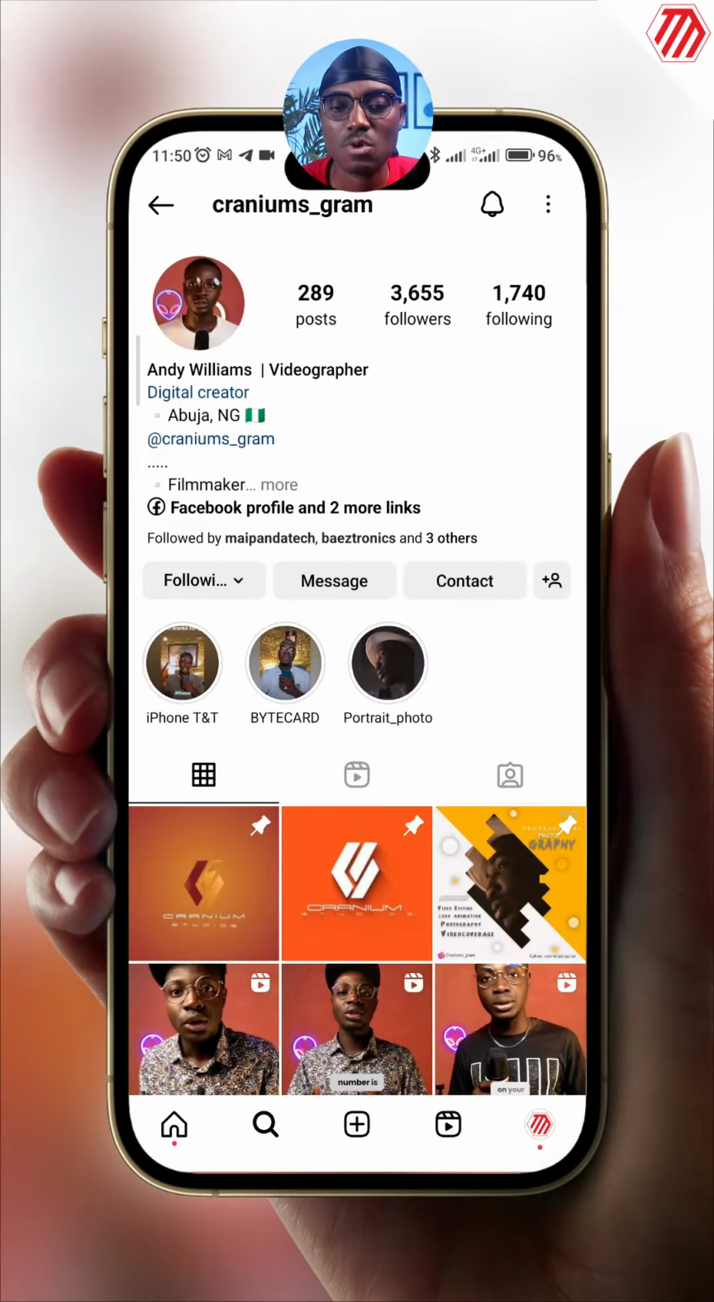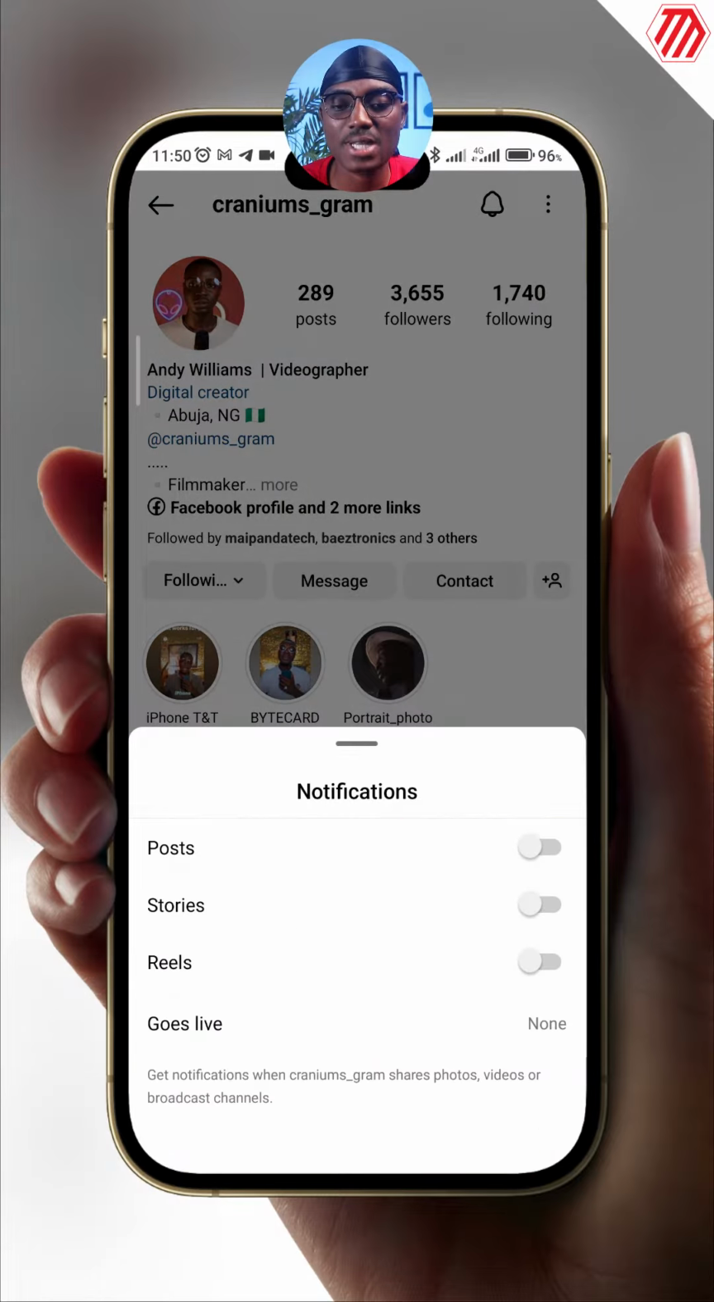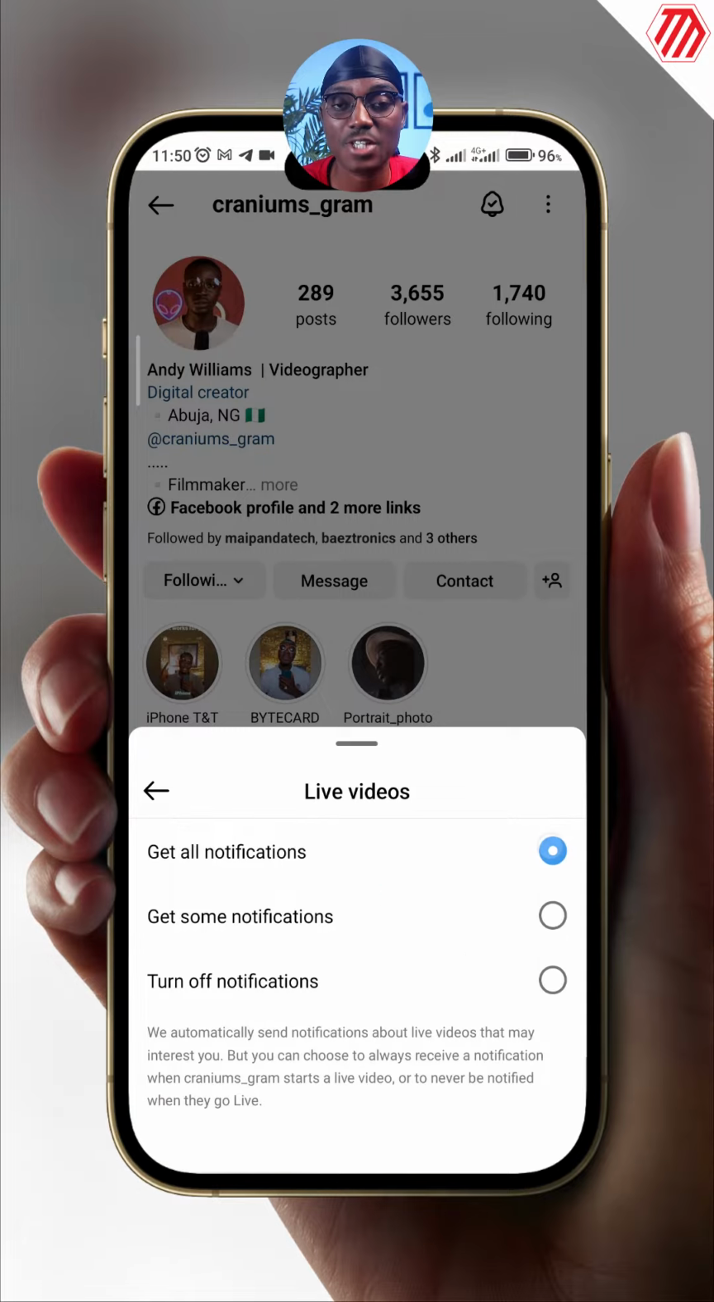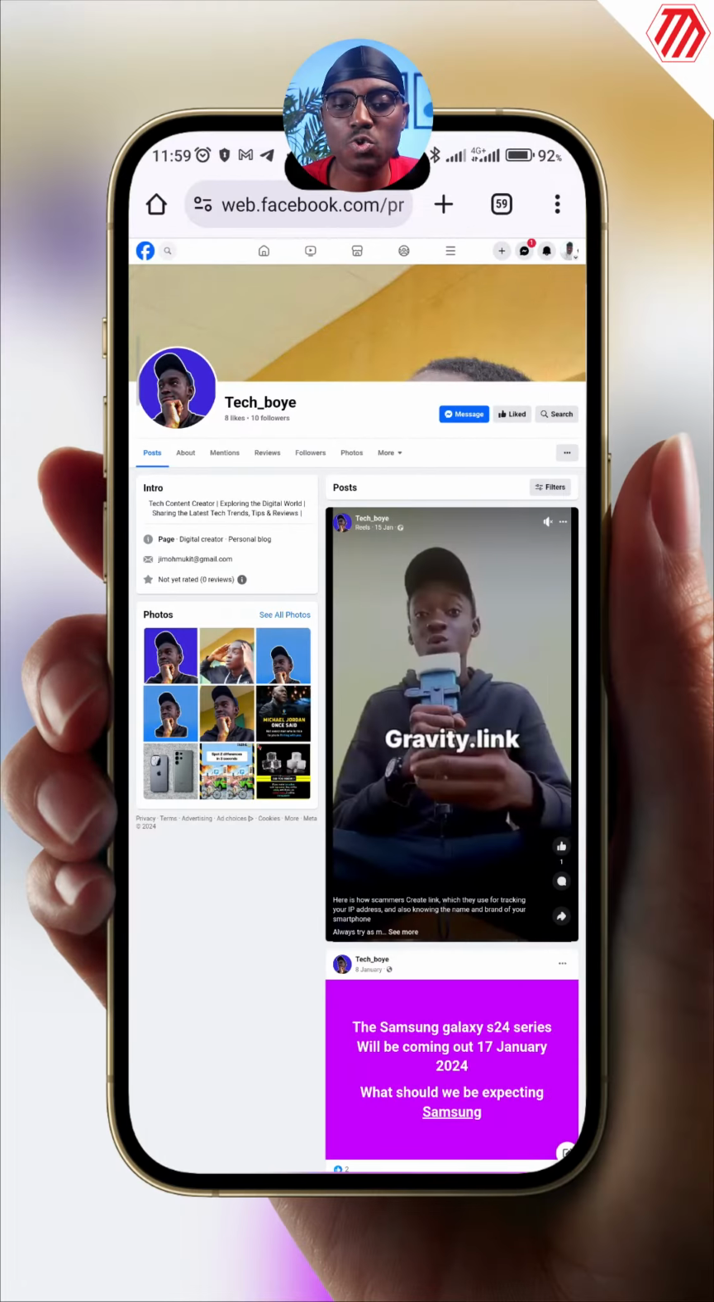On Instagram, open the creator's profile. Turn on the bell icon at the top right corner and turn on notifications for posts, stories, reel or live as you wish. On Facebook, you have to open Facebook in a browser in desktop format.